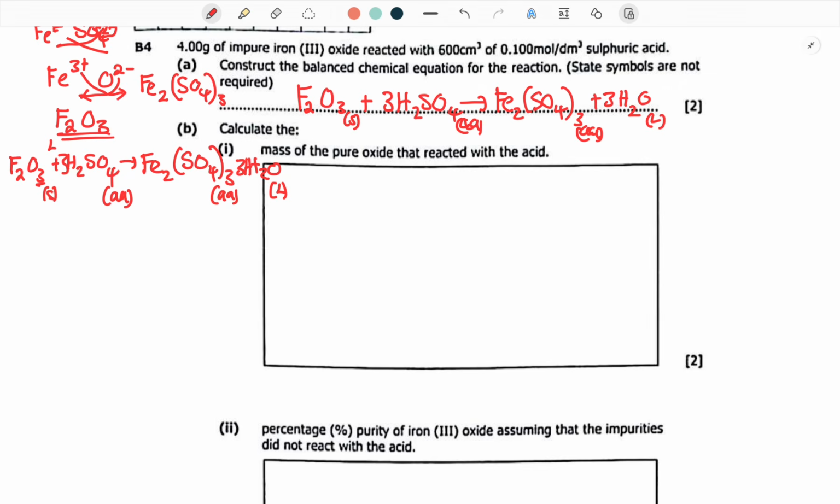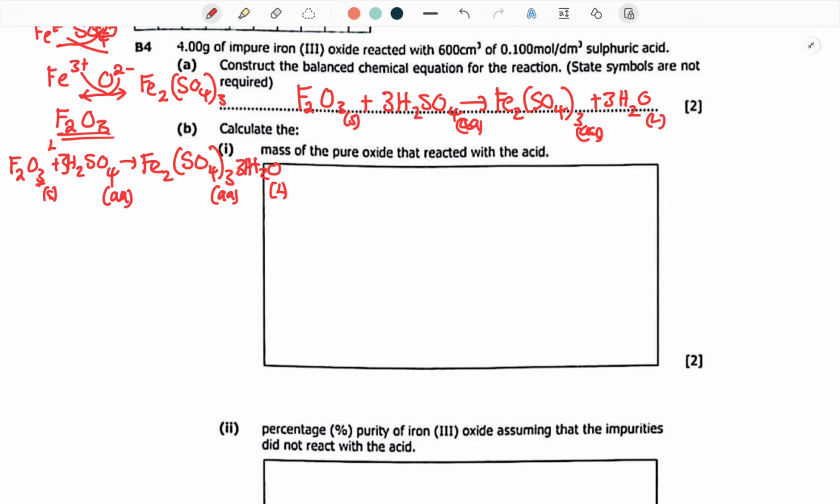Now they're saying calculate the mass of the pure oxide that has reacted with the acid. So they want us to calculate the mass of the pure oxide. But let me see what we have. Well, they are saying 4.0 grams of impure iron oxide reacted with 600 cubic centimeters of sulfuric acid. So from here, the first thing we can do is try to use the mole to mole ratio. We see what we are going to have. The same concept that I actually taught is what we shall basically use.